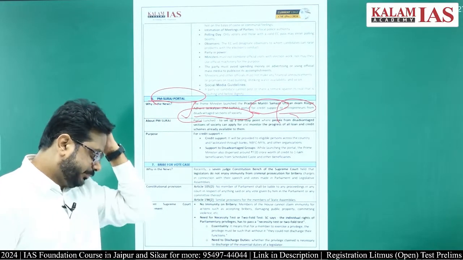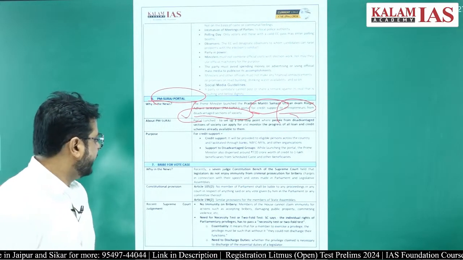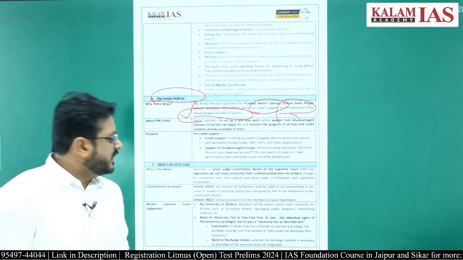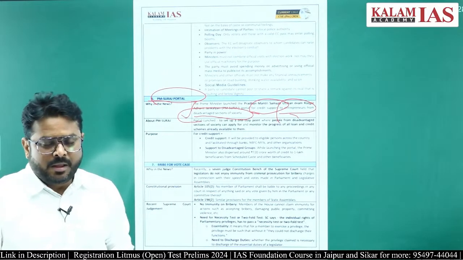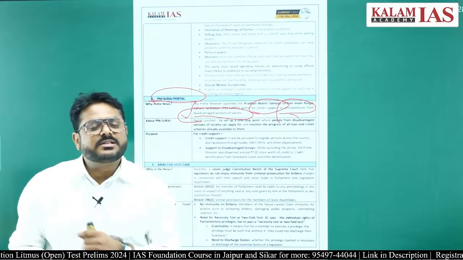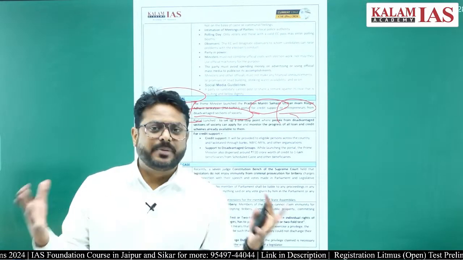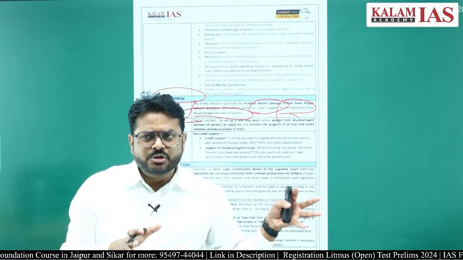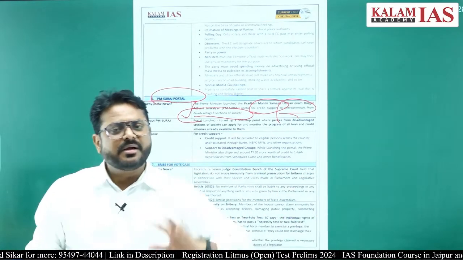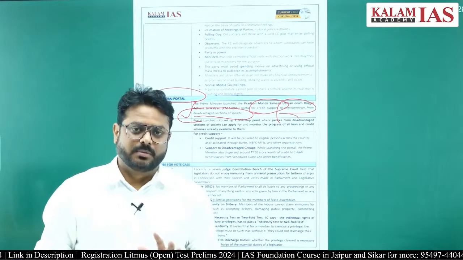The next article is the bribe for vote case. What is this case? Many times it has been discussed that parliamentarians or persons in the state legislature have privilege, the right to speak and the right to vote in the house. So does that mean a person can take a bribe and vote in parliament or the state legislative assembly for that? No, that is not possible.